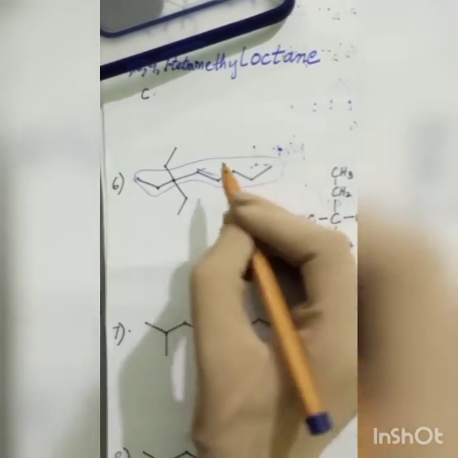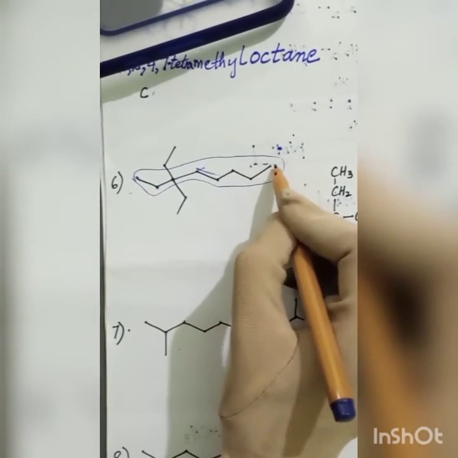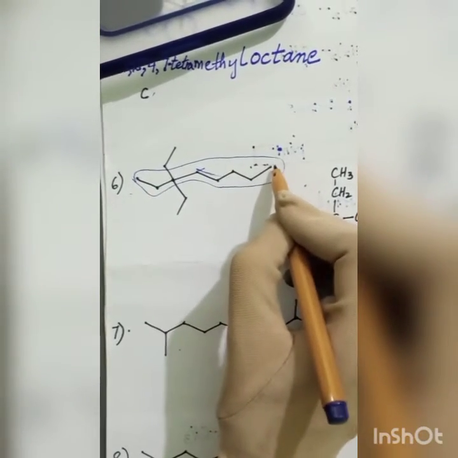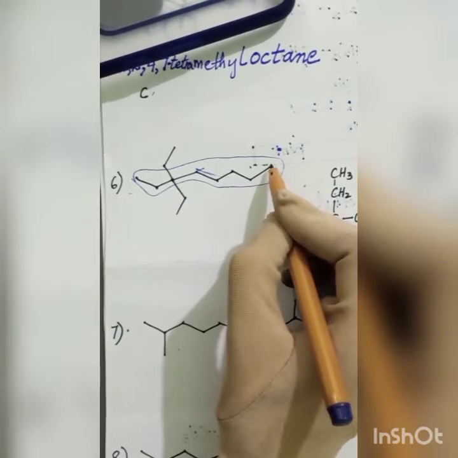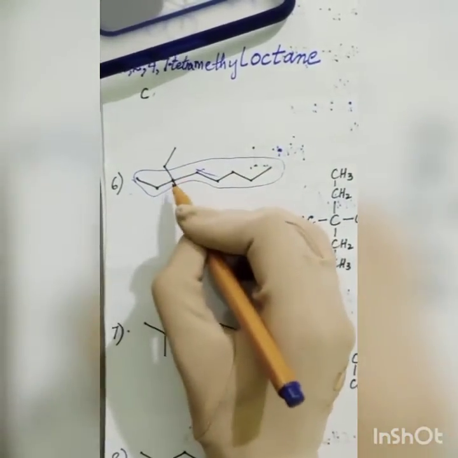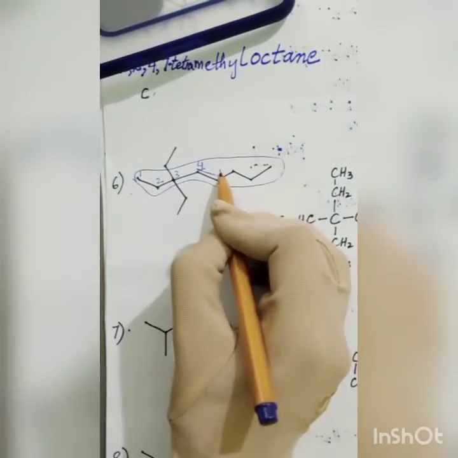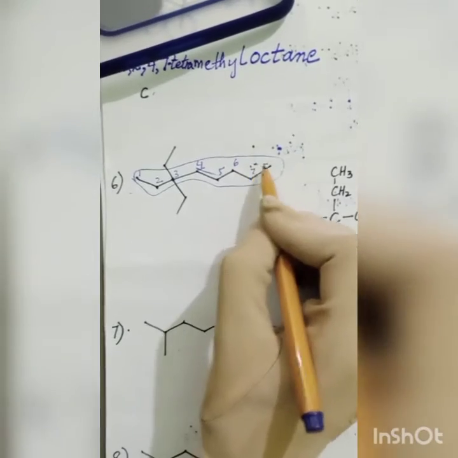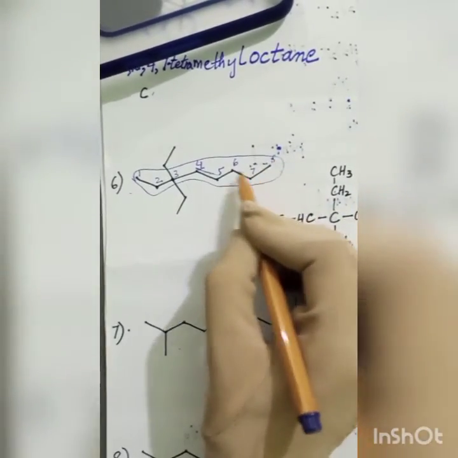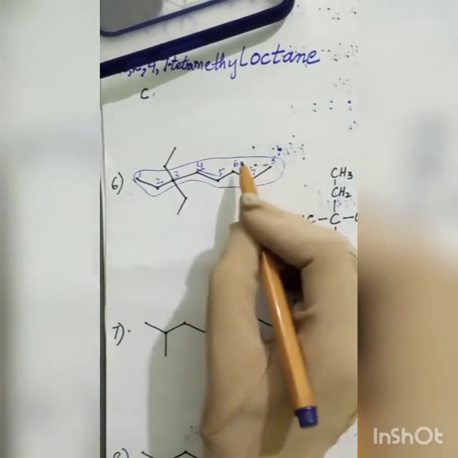Now I have to number. Okay, I have to number these. Can I start from there? No, I cannot start from there because there are no branches there, and there are branches on the other side. So the preference will be given to that side. 1, 2, 3, 4, 5, 6, 7, 8. To each point in our longest chain I have given the numbers.